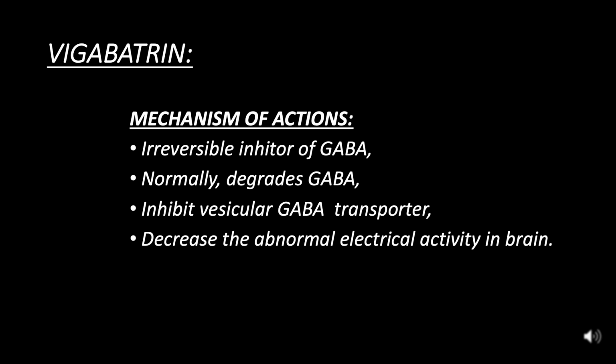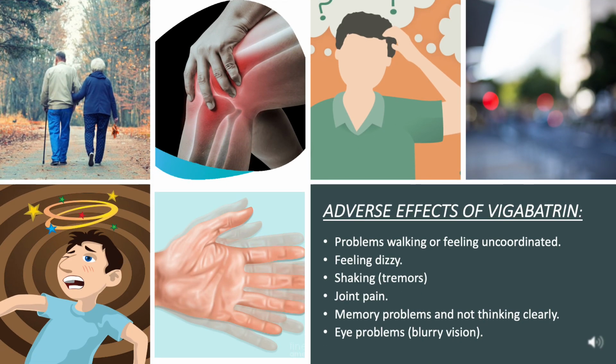Vigabatrin, mechanism of action: irreversible inhibitor of GABA transaminase, which normally degrades GABA; inhibits vesicular GABA transporter, decreases the abnormal electrical activity in the brain. Adverse effects of vigabatrin: problems walking or feeling uncoordinated, feeling dizzy, shaking, tremors, joint pain, memory problems and not thinking clearly, eye problems, blurry vision.